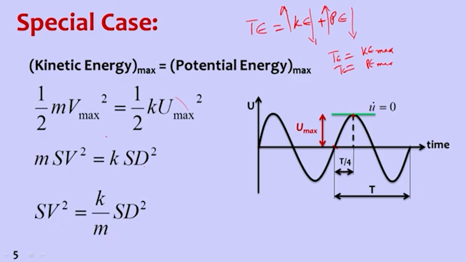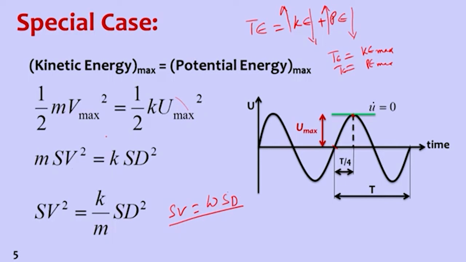From this, we can conclude spectral velocity square is equal to k by m into spectral displacement square. Taking spectral velocity only, spectral velocity is equal to under root k by m, that is omega, times spectral displacement. So you can see spectral velocity is equal to omega times spectral displacement.